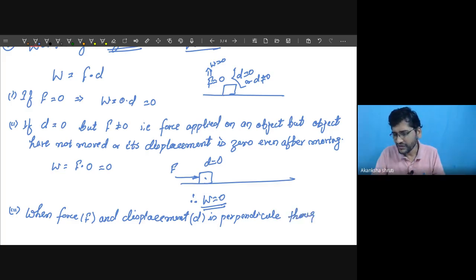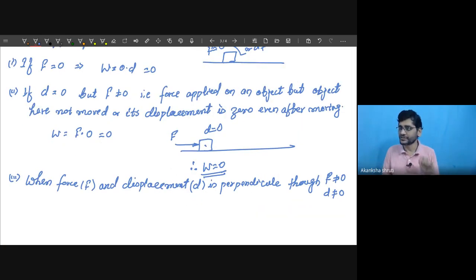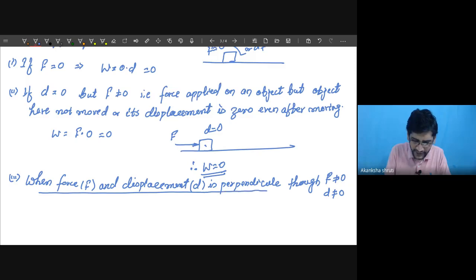Though neither F is equal to 0 nor displacement D is equal to 0, how is this situation? And where do we come across it? It is very interesting. In this case also, when F and D are perpendicular, the work done is also 0. No work done.